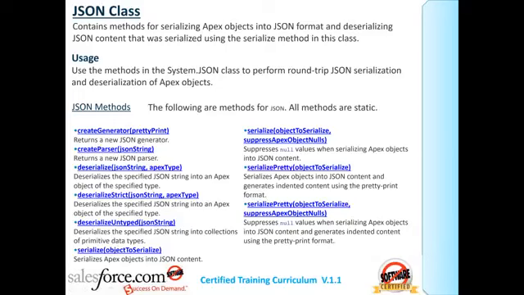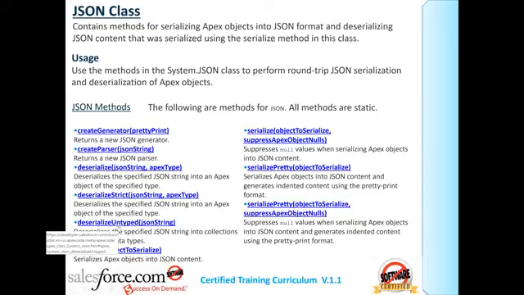What are the serialize methods I have? 4: serialize, serialize suppress null, serialize pretty, serialize pretty suppress null. There are 4 serialize. How many deserialize? 3: deserialize, deserialize strict, deserialize untyped. There are 3 deserialization methods. What is deserialization? Converting a JSON data back to an object class is called deserialization.